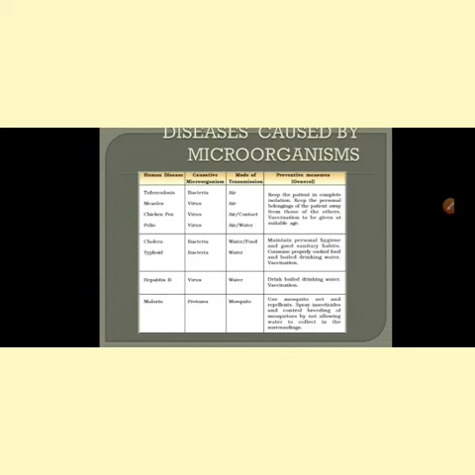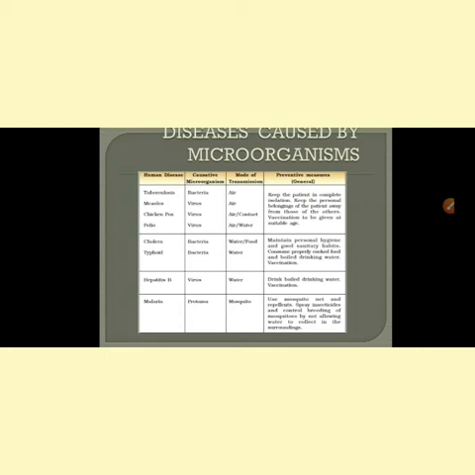You have to maintain personal hygiene, and good sanitary habits should be there. Always consume properly cooked food and take covered food. These are certain preventive measures to be taken.